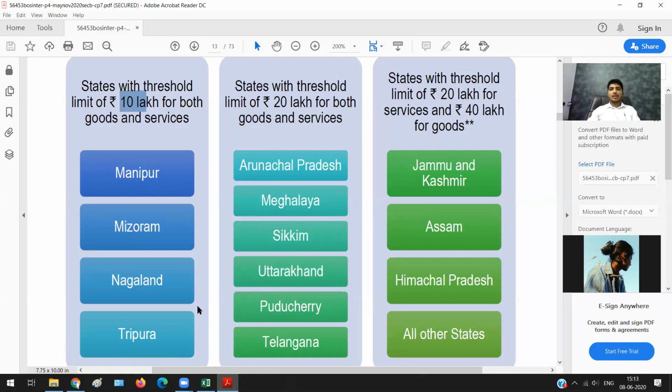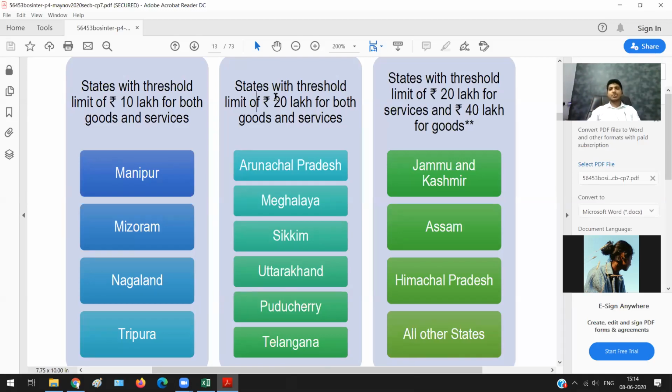Now, let us talk about the second category. Second category states are states with a threshold limit of 20 lakh for both goods and services. That is, Arunachal Pradesh, Meghalaya, Sikkim, Uttarakhand, Puducherry and Telangana. These are the 6 states. If you are supplying goods or services or both in these states, and your turnover exceeds 20 lakh rupees, then you need to apply for registration.